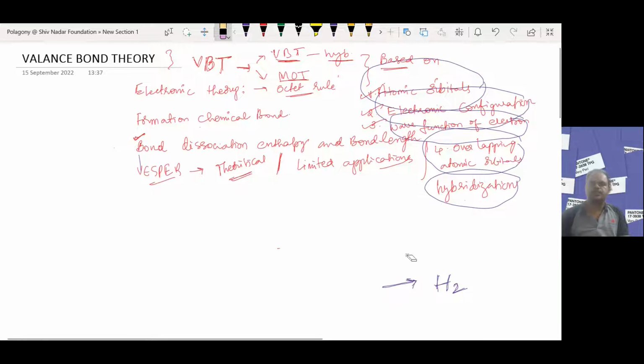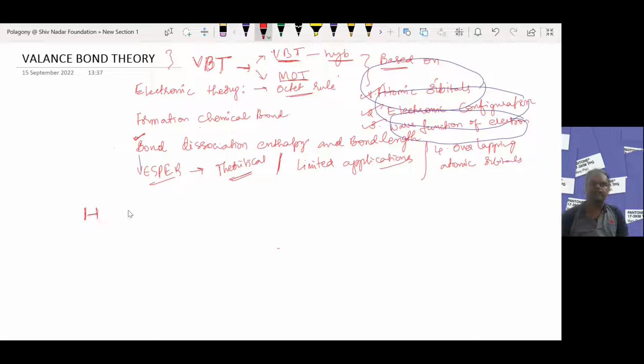Imagine two hydrogen atoms. One hydrogen atom is present and another hydrogen atom is also present, far away from each other, at a distance of r equal to 300 picometers.